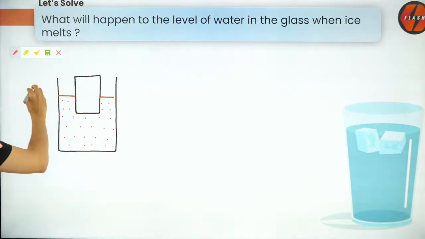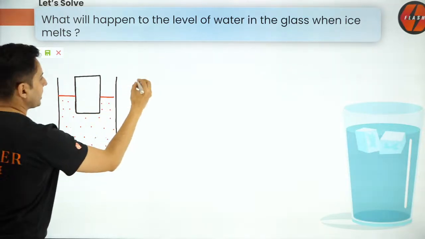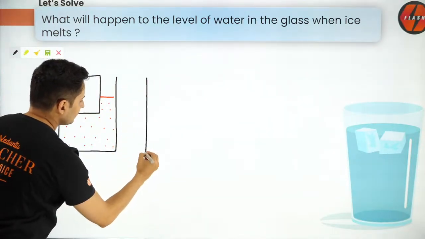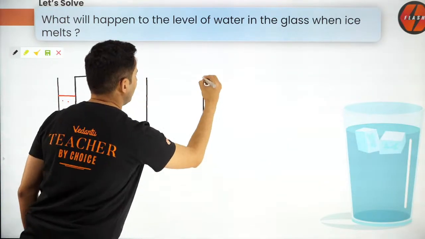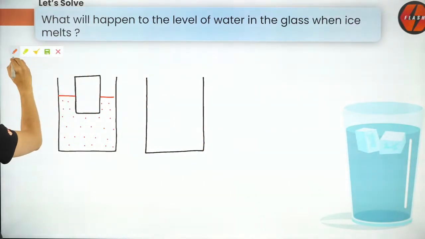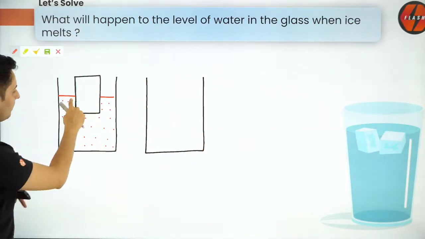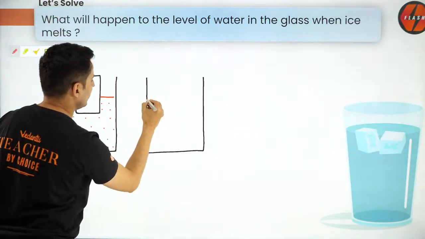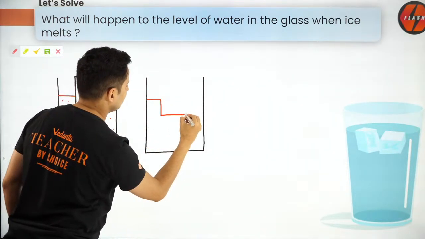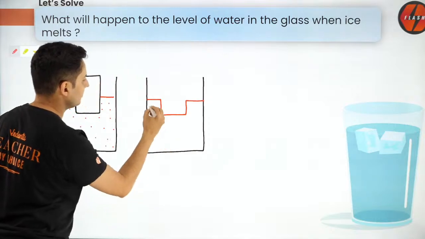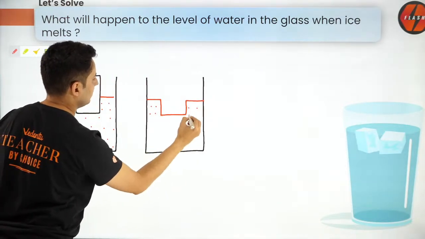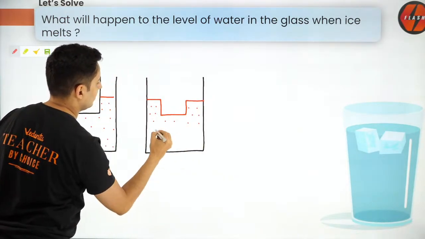Now, here is what we are going to do. Just imagine a scenario where that ice is removed but that cavity remains. So it will look something like this.